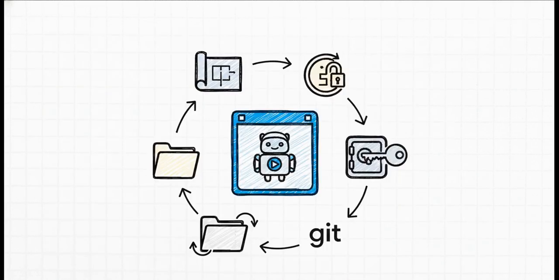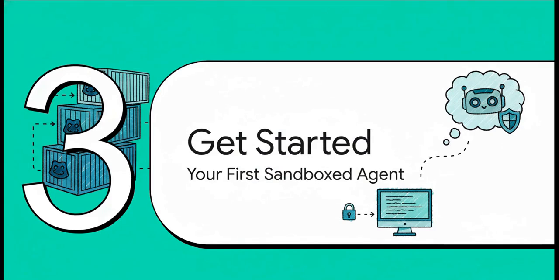And the way it works is just so seamless. When you run the command, it spins up a container, and this is key, it mounts your project folder at the exact same path inside the container as it is on your machine. So there's no confusion, no weird path issues. It even pulls in your Git config, so when the AI makes commits, they're properly attributed to you. And it handles API keys securely in a volume, so you only have to log in once. It's pretty slick.